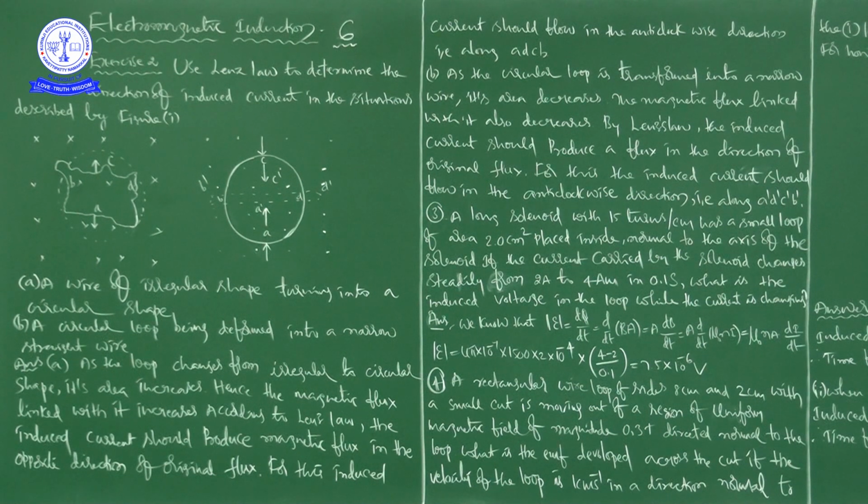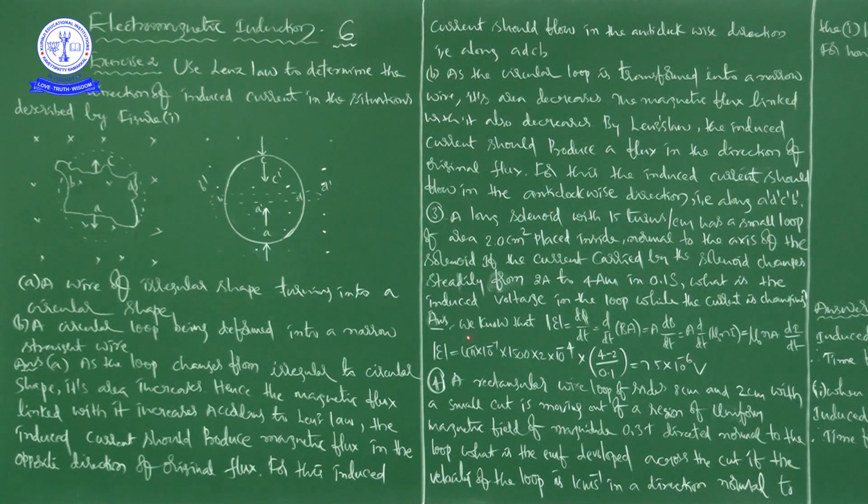For this, the induced current should flow in the anti-clockwise direction, that is along A dash, D dash, C dash, B dash. Right?